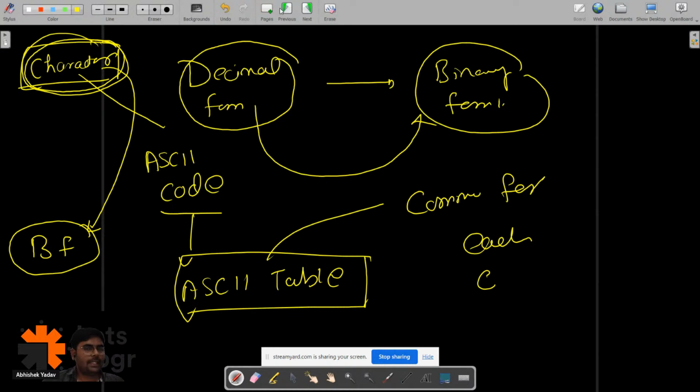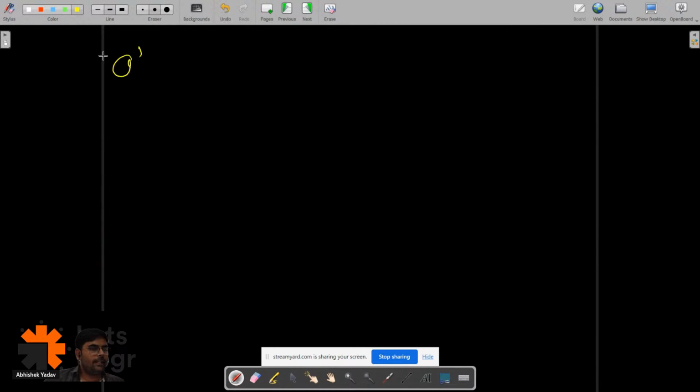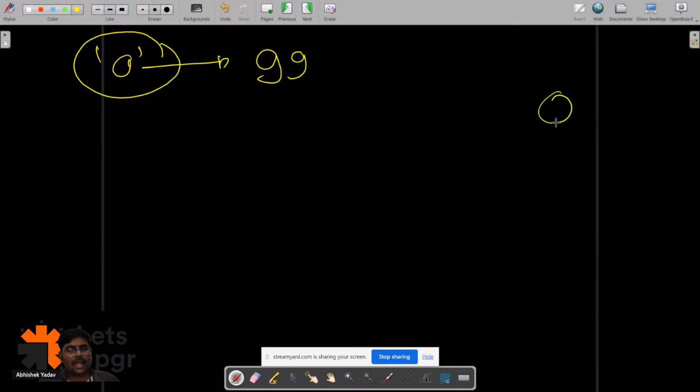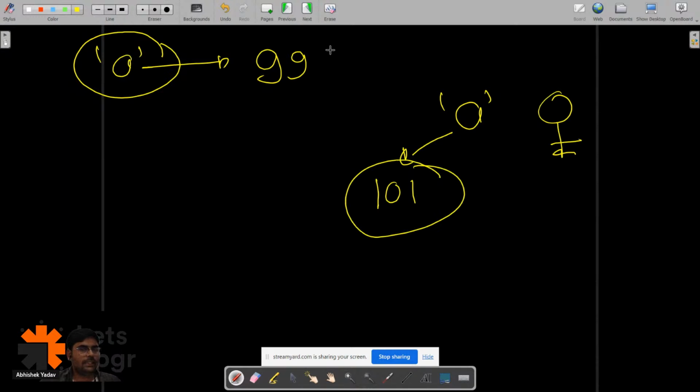So here, if I say, hey, let's assume you know how to manipulate the ASCII value, and you say, for A, I will take the ASCII value as 99, and I say, for A, I will take the ASCII value as 101. Then you will see we have inconsistency in the data.